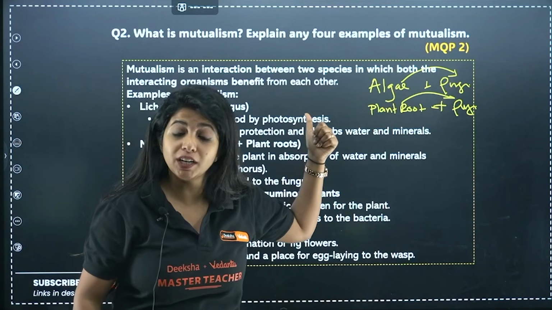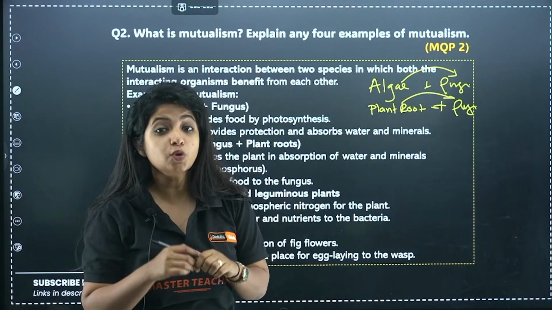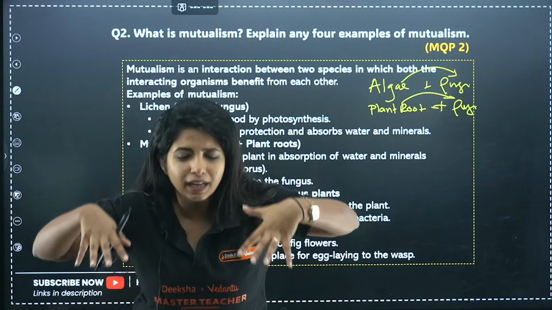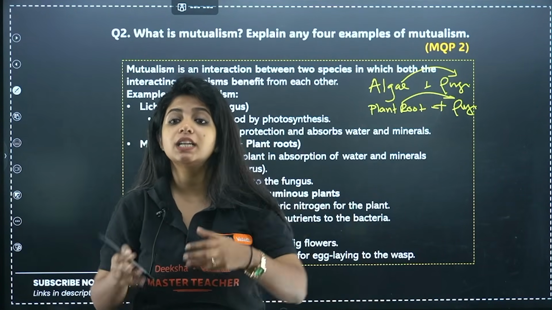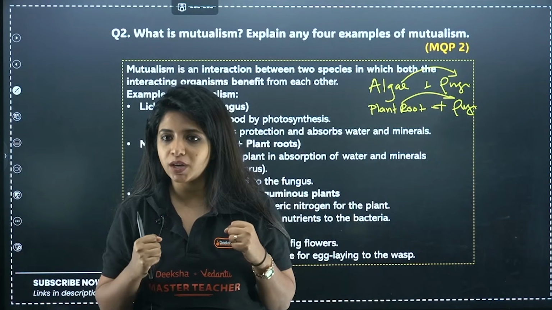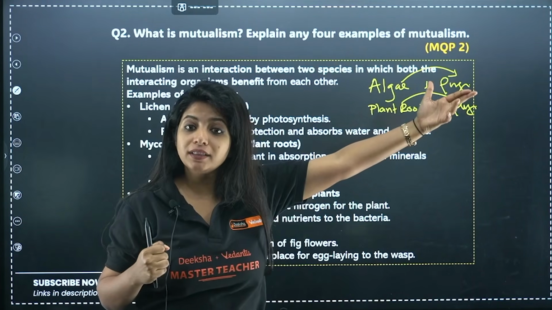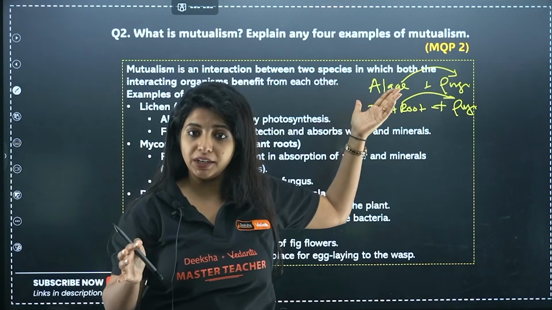Now what does the fungi do? Fungi in the case of lichen is going to provide protection, and also fungi have root-like structures which you call rhizoids, which can quickly seep into the soil and take in very important nutrients. So algae provides food, whereas fungi, on the other hand, provides protection and also absorbs nutrients in this particular case.